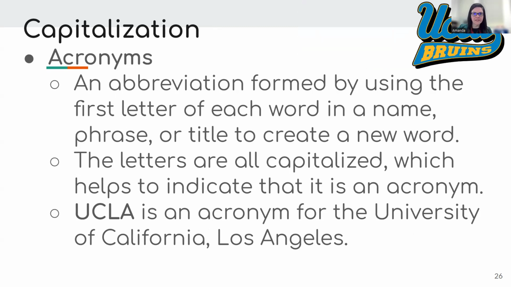Acronyms. These are abbreviations formed by using the first letter of each word in a name, phrase, or title to create a new word. The letters are all capitalized, which helps indicate that it is an acronym.